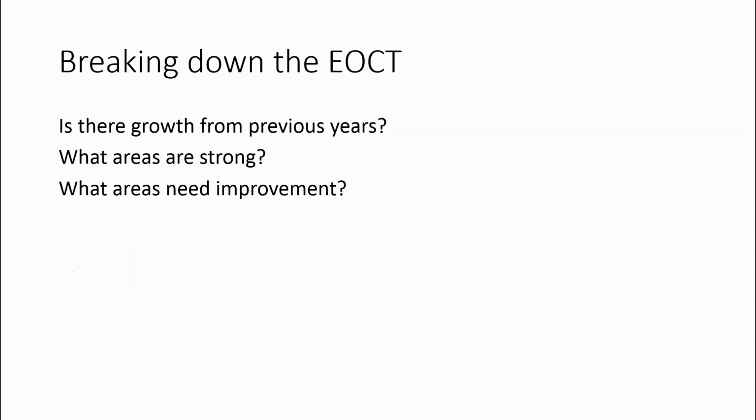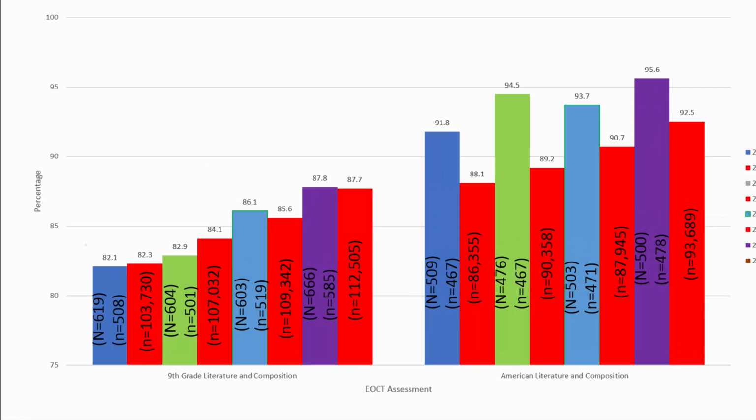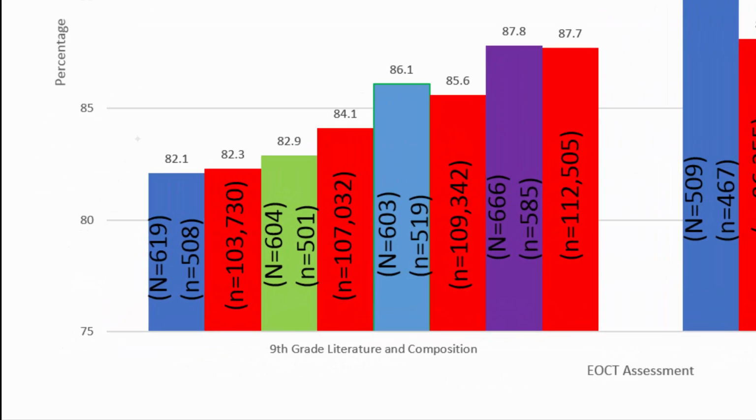From now, we're going to break down the EOCT. Is there growth from previous years? What areas are strong? What areas need improvement? We're going to start out here with the 9th grade literature and composition scores. We'll notice there's been a steady trend from 82.1 all the way up to 87.7.